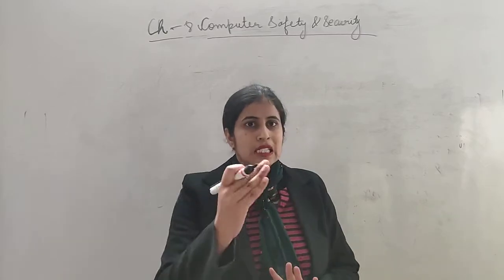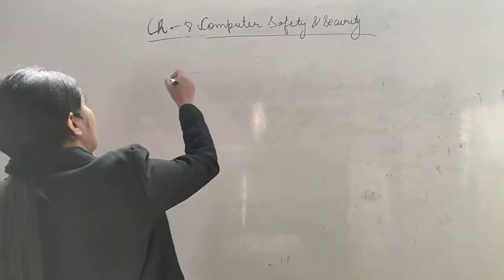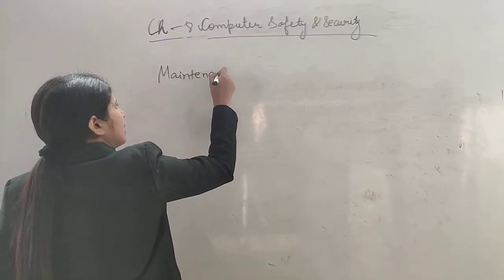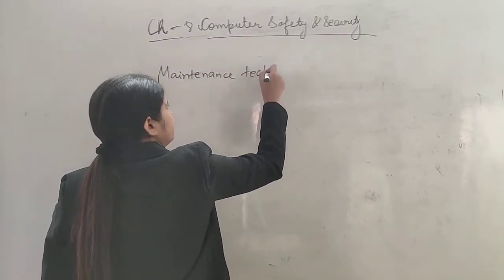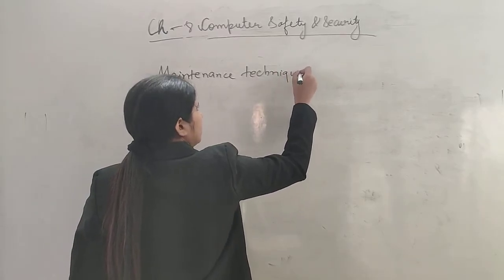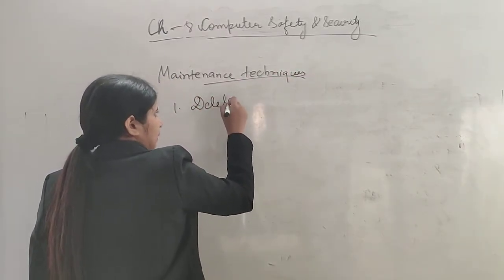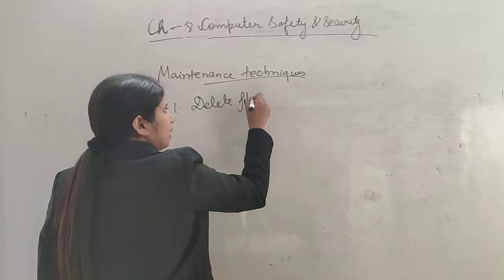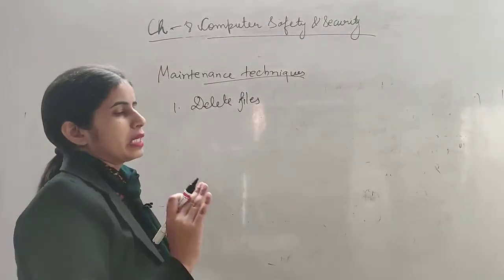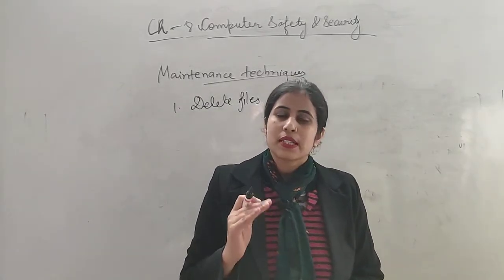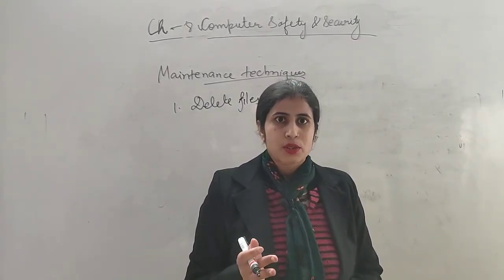Okay. So the maintenance techniques for the computer are as follows. The first one is delete files. Which files are we going to delete here? We are going to delete the useless files, or you can say the files that are not important to us.